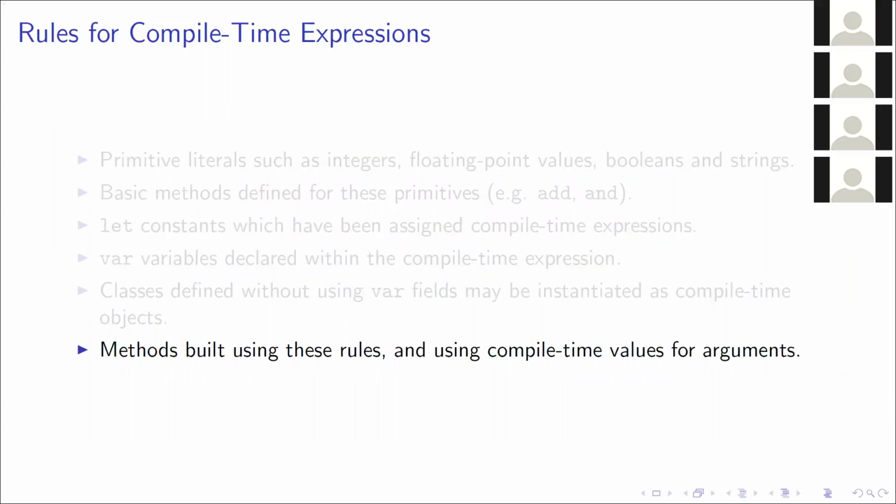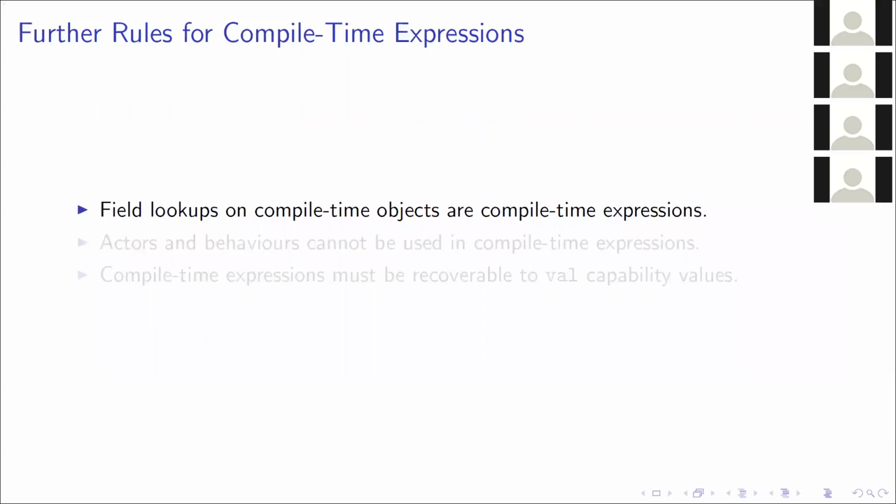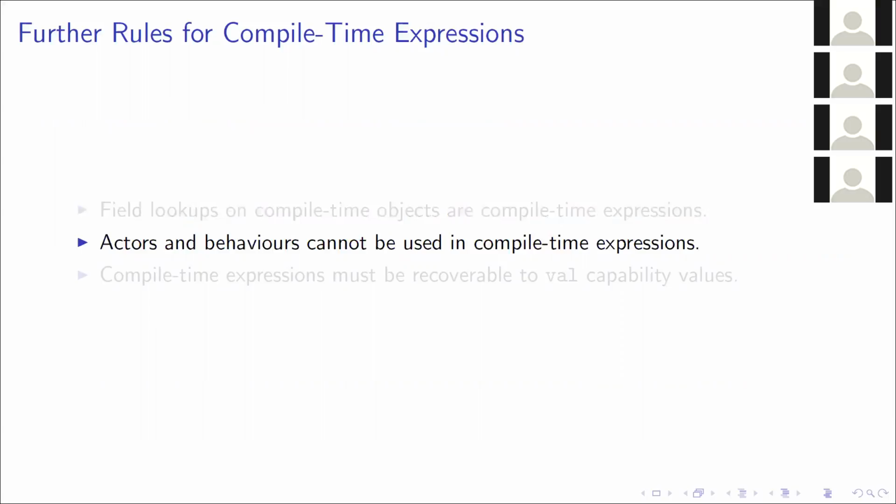So this page here makes up the bulk of what I consider to be the important parts of compile time expressions. And I'll quickly talk about a few more rules for compile time expressions that I don't have provided some examples for. So field lookups on compile time objects and compile time expressions, they're also compile time expressions. Actors and behaviors can't be used in compile time expressions, and this is because behaviors are an asynchronous concept and the compile time expressions execute sequentially. So to incorporate these doesn't really make a lot of sense. And we don't really want these global actors that are available throughout all sorts of types, so we don't allow them as well.